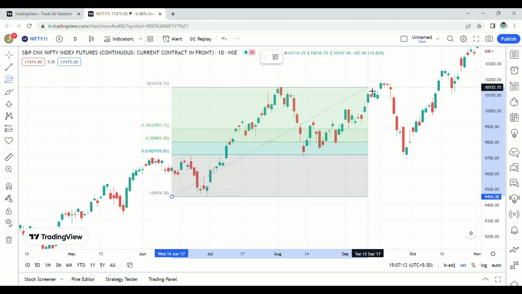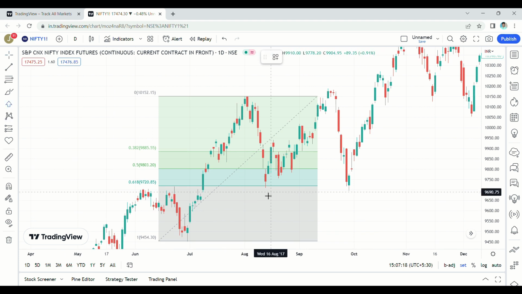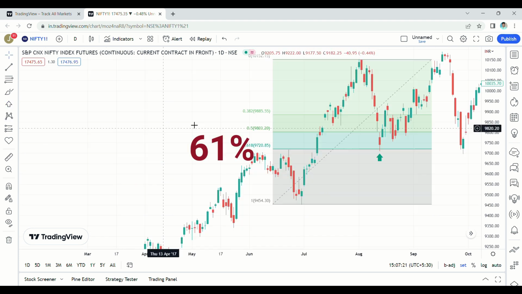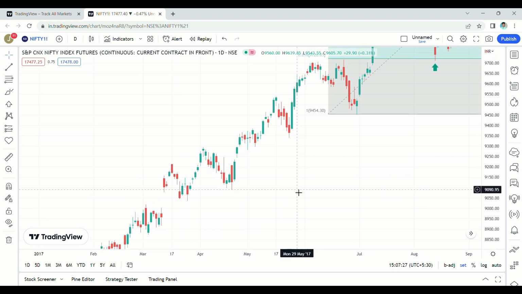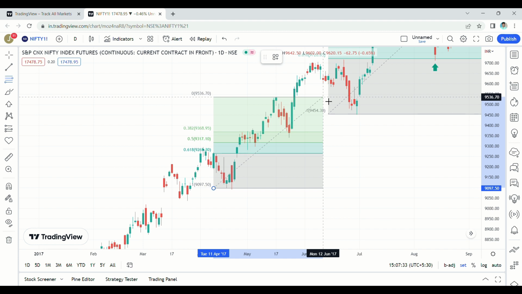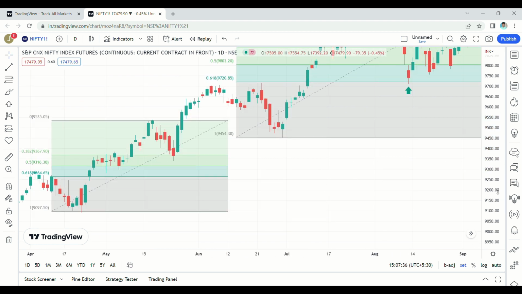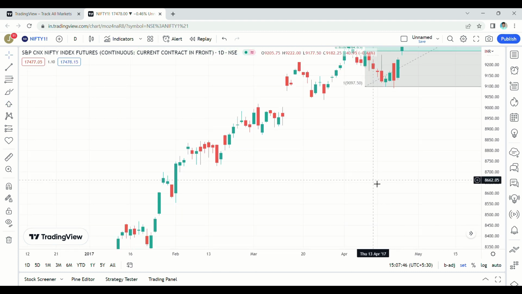This is a clear uptrend. Here it is a 68% retracement and a bounce. Here the market supports at 38%, then moves up. When it came to 38%, the market respected that level, then moved up.